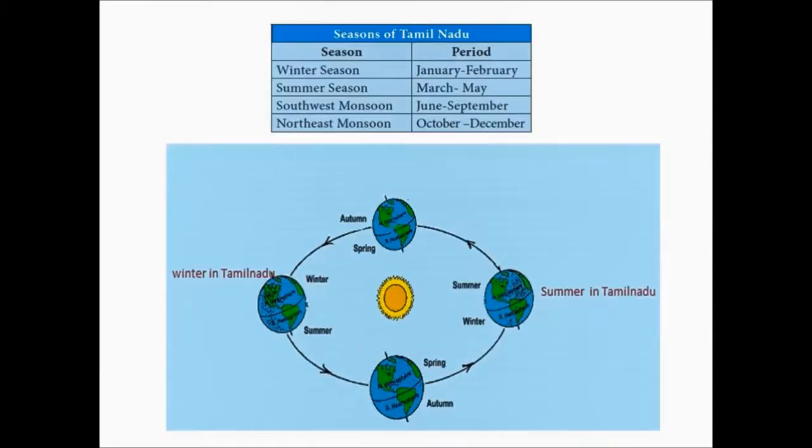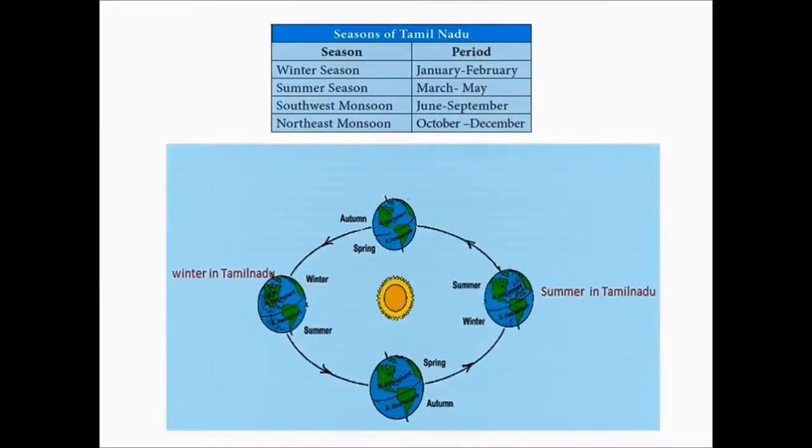Tamil Nadu lies on the south of Tropic of Cancer, so therefore the vertical rays directly fall on the state Tamil Nadu. Therefore it experiences a very high temperature. Thus it experiences a summer season.